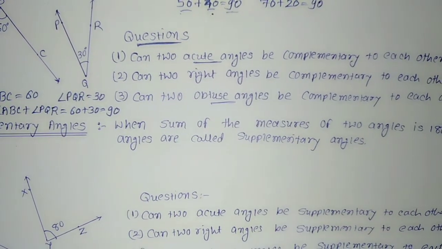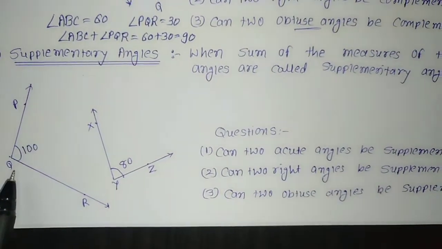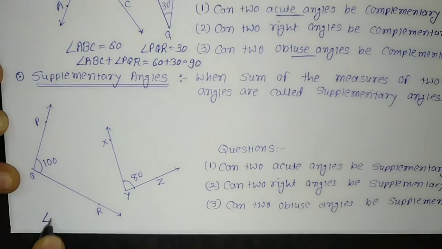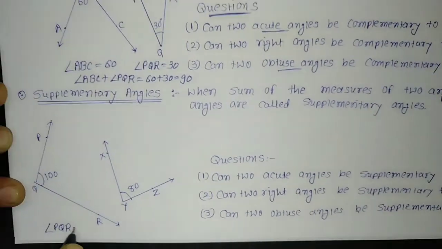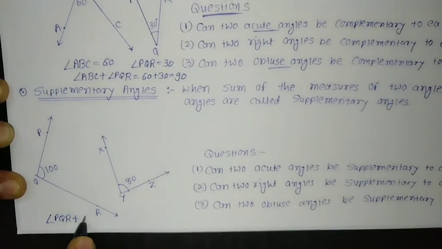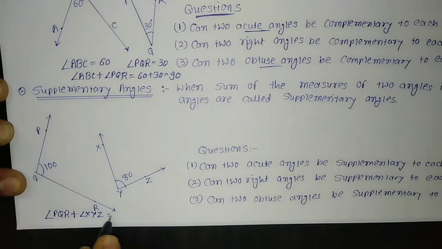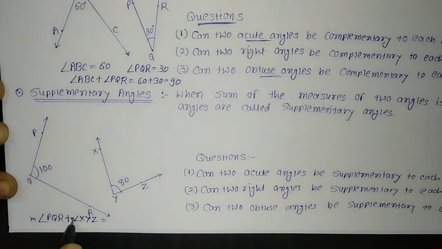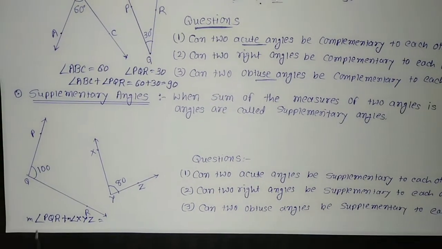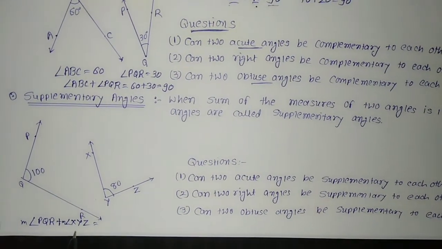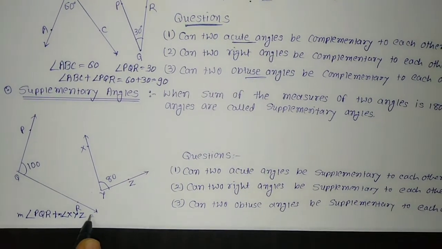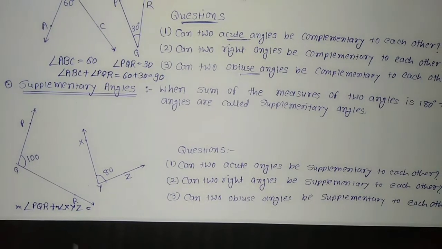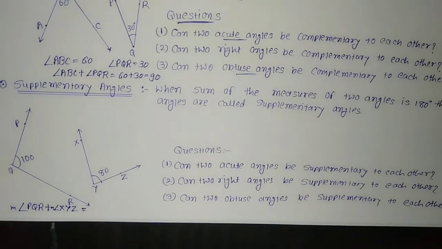Say for example, here I have given an example. You can see one of the angles is angle PQR, plus another angle is XYZ. Normally we can write it as measure of angle PQR and measure of angle XYZ. But in the NCERT textbook it is given as angle PQR and angle XYZ. It is okay. Measure means it is only a number, so it is understood. So you can take it this way, PQR and XYZ.